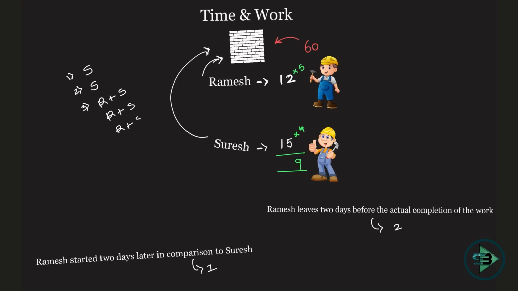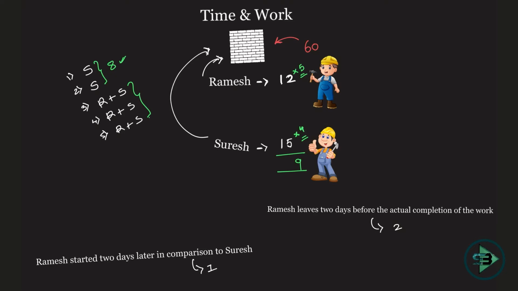Ramesh and Suresh, third day, fourth day, fifth day. Till how long will they be working? Till the time you finish the work, they will keep on working. So how many days will be required to finish the work? Quite a simple problem, because you know that Ramesh puts in 5 bricks in one day, Suresh puts in 4 bricks in one day. On the first 2 days, can you tell me how many bricks are being put in? 4 plus 4, because Suresh will be putting 4 on the first day, 4 on the next day. 8 bricks are being put in.